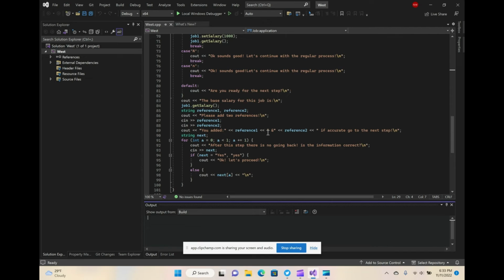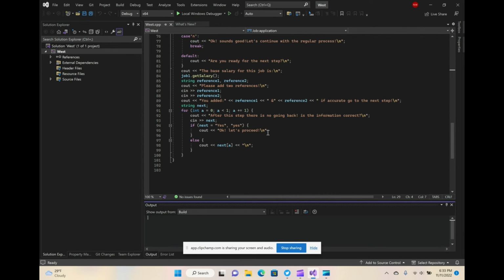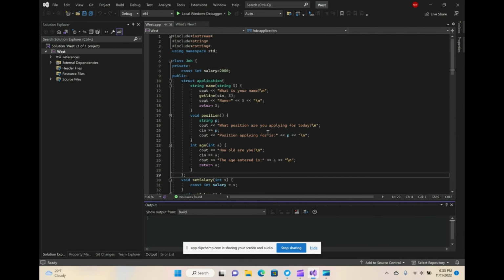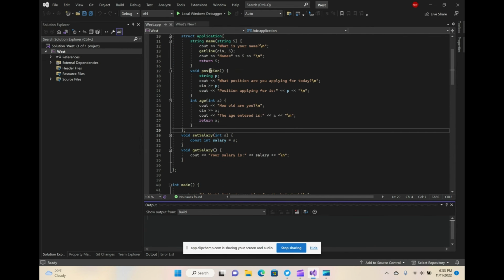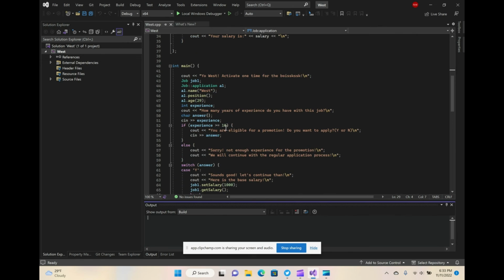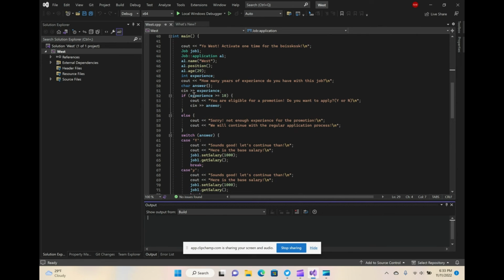With this being said, if I can do this, I can pretty much make an application. I can make a little gaming thing that says choose your character, choose your name, choose your character strength, character speed, and all that good stuff. But it's just a step. Overall, I did a class and a structure, then the names of the functions and all that good stuff. Then an if and else statement.